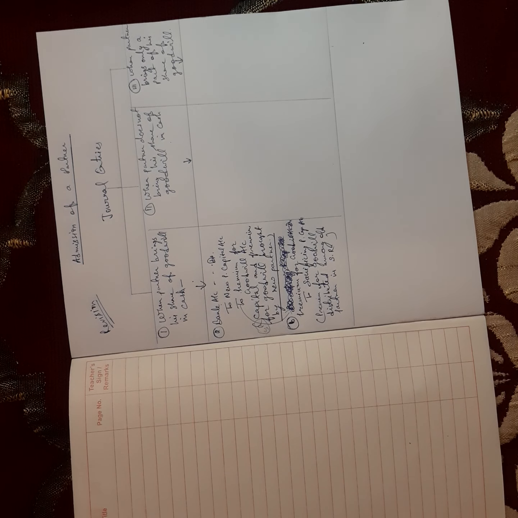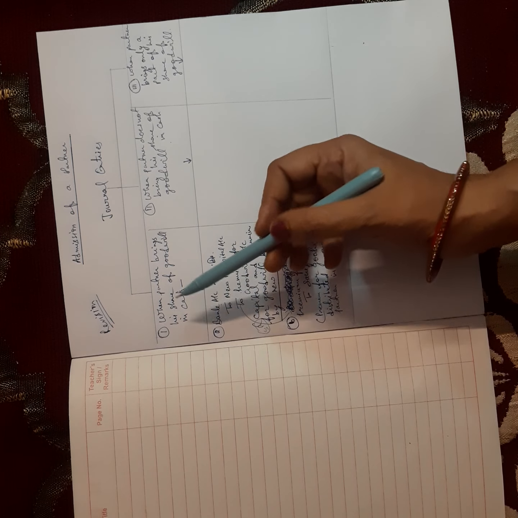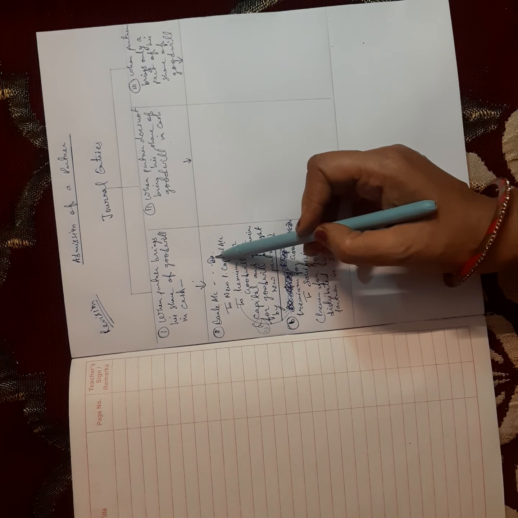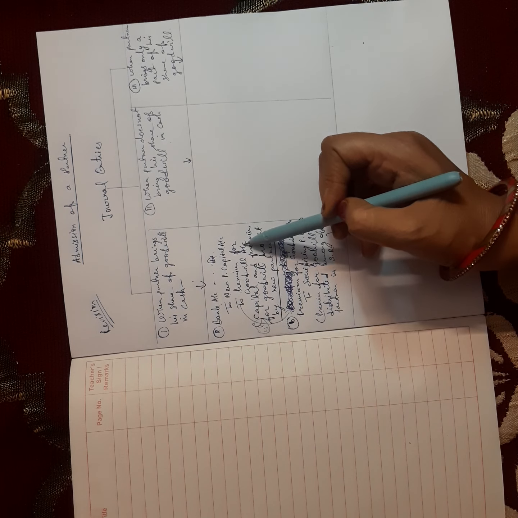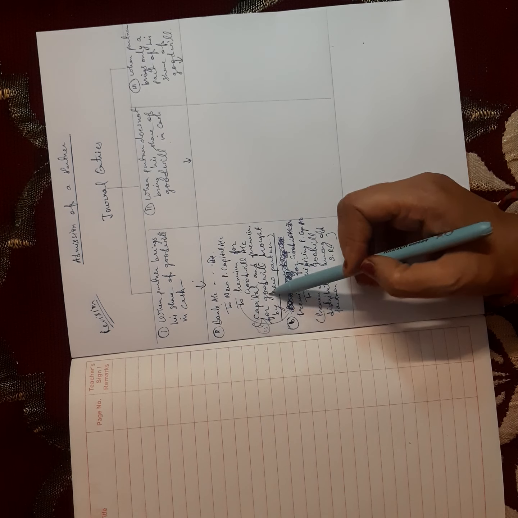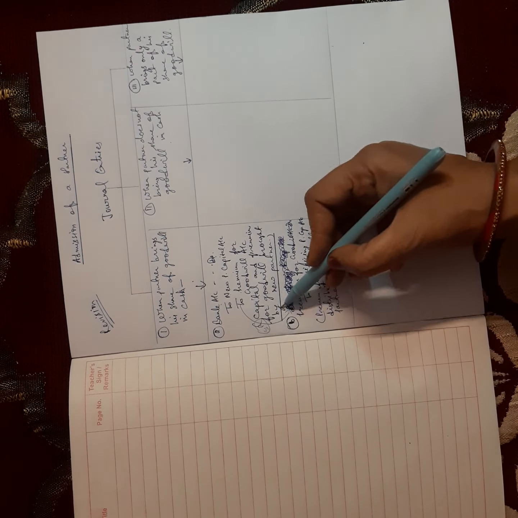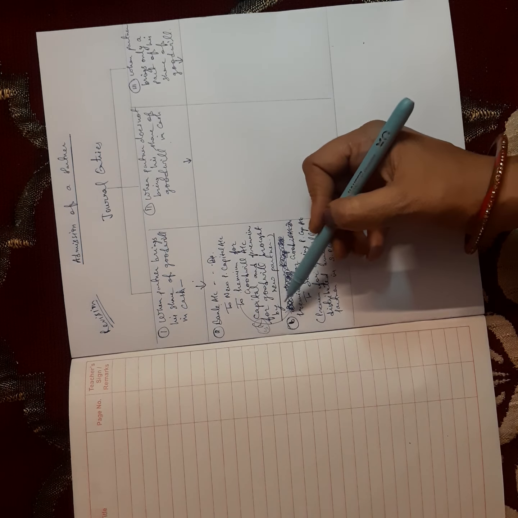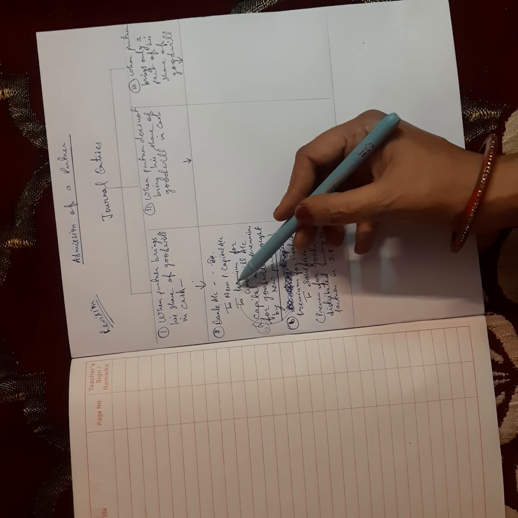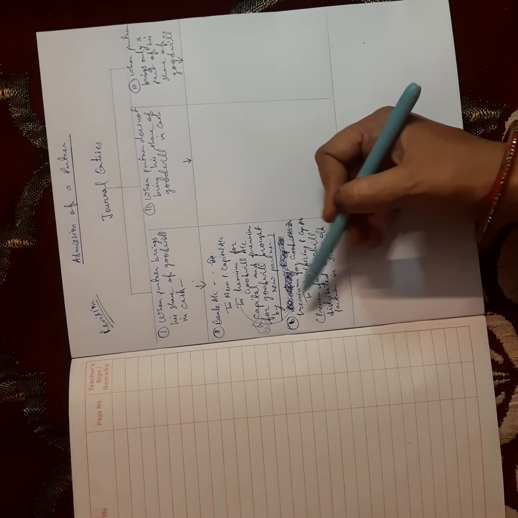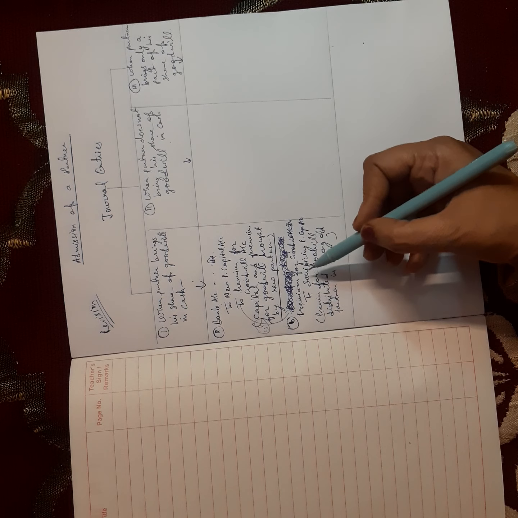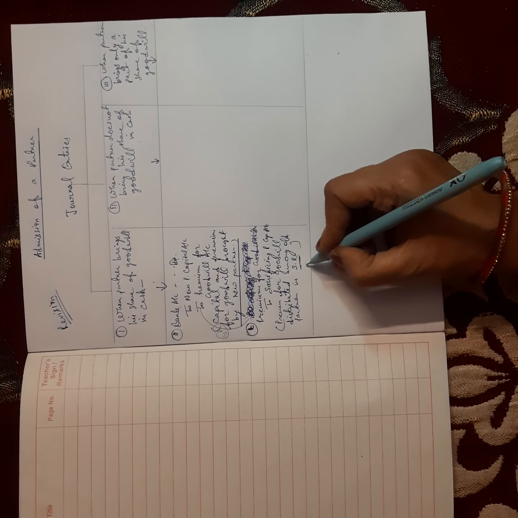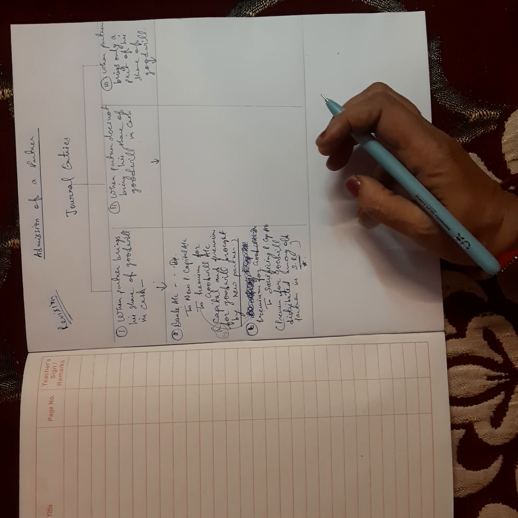So in this way, these two journals are for the case when the partner brings his share of goodwill in cash. First is bank account debit to new partner's capital account, to premium for goodwill account. Narration will be capital and premium for goodwill brought in by new partner. In the second journal, this premium will be debited and transferred to partners' capital account. Whenever something is transferred, it goes to the opposite side. Here it was in credit, now it goes to debit. In this way, cancellation is there. And to sacrificing partners, it will go in their sacrifice ratio. Always remember this sacrifice ratio. I put a star here. This is the most important point here.